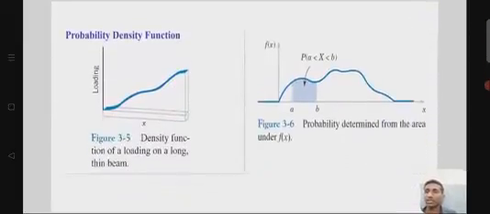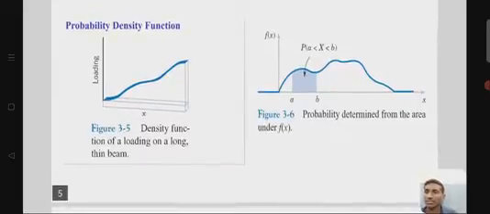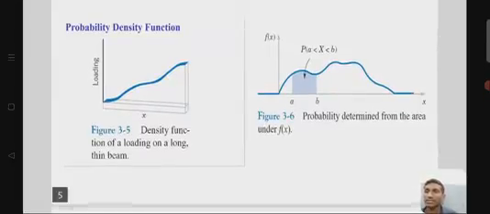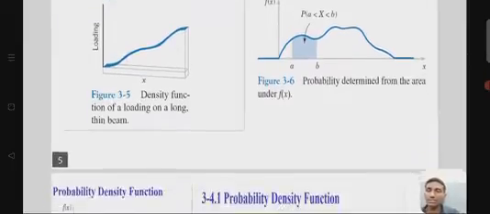So here you can see the graphs for the probability density function. The left side graph shows the density function of a loading on a long thin beam, and the right side of the graph shows the probability determined from the area under f of x. The PDF is defined over the interval a to b under this curve. So you can see the marked area as the probability given by the density function.